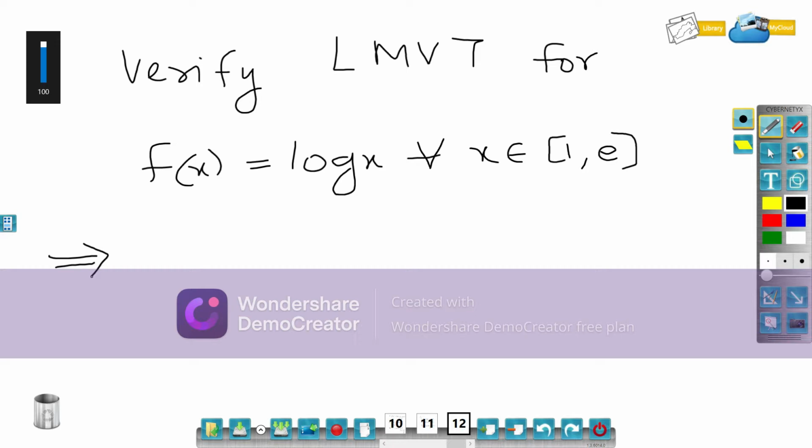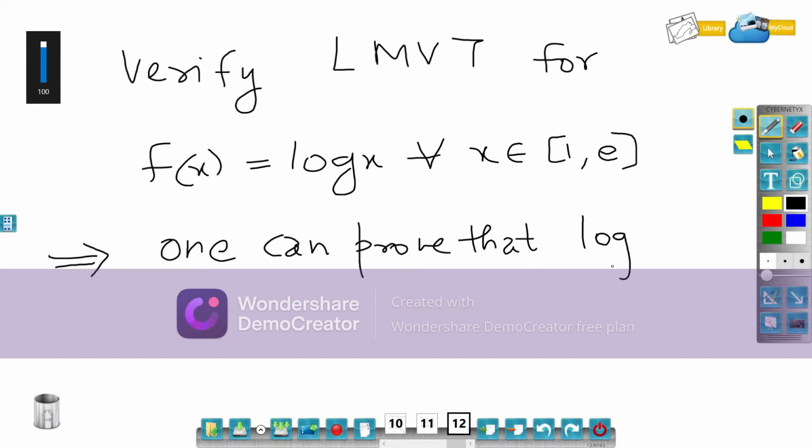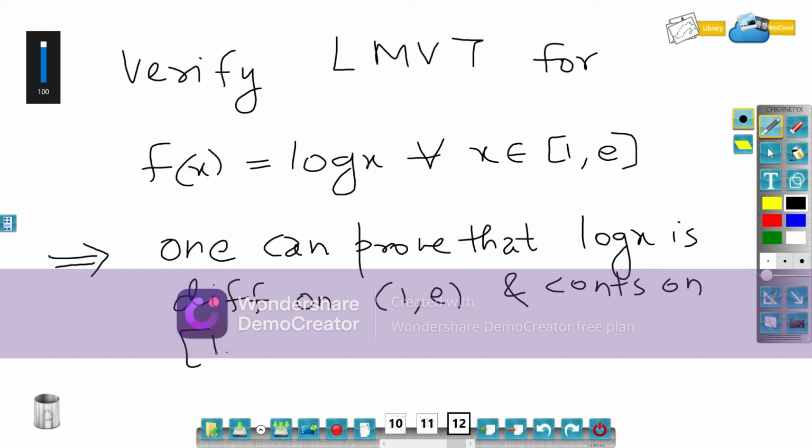That can be done very easily. So one can prove that log x is differentiable on the open interval (1, e) and continuous on the closed interval [1, e].